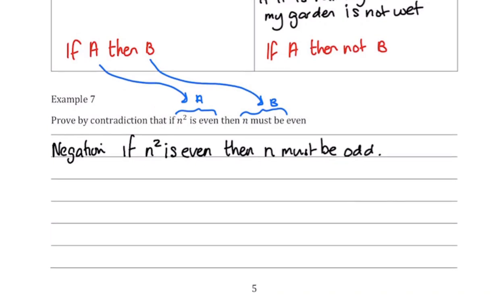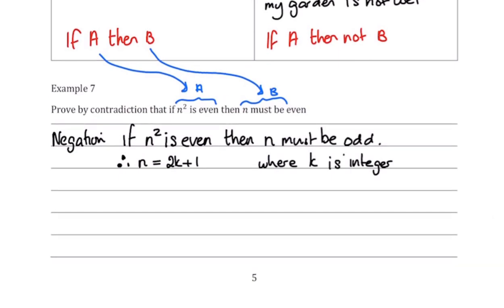Okay, so we're going to start with n equals an odd number. So I'm going to write it as 2k plus 1. Remember what we talked about when we were doing proof by deduction, you can have any odd number. So you could have 2k minus 1, you could have 2k plus 3, you could use a different letter than k. I've just decided to use k. But I'm going to declare that k is an integer, and we need to make sure it is an odd number. If k was a third, it certainly wouldn't be an odd number, it would be a fraction.